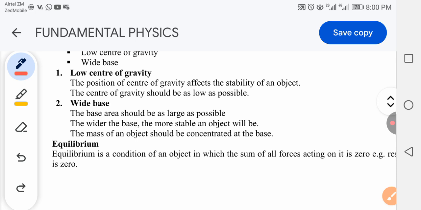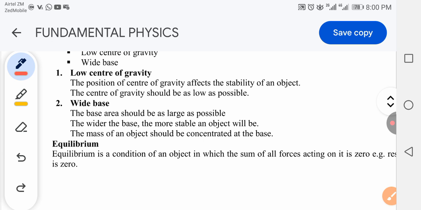In order for an object to be stable, make sure the center of gravity is low. But if the center of gravity is high, then that object will be unstable. When pushed, it will fall, or when tilted, it will fall.